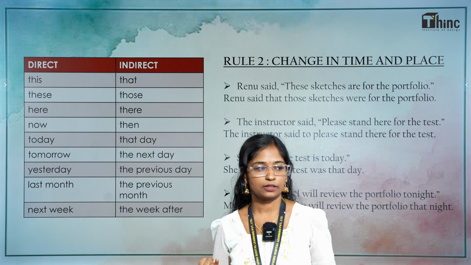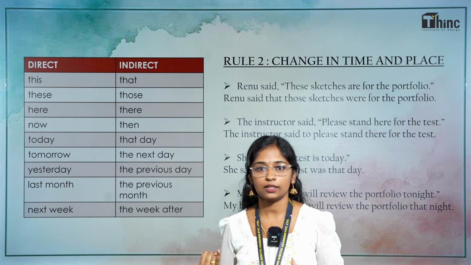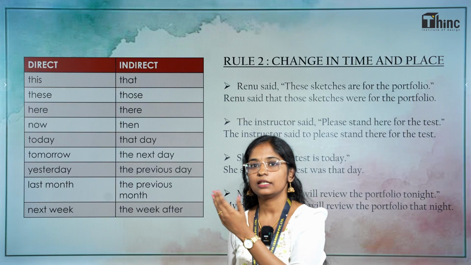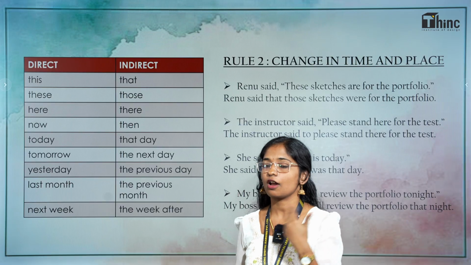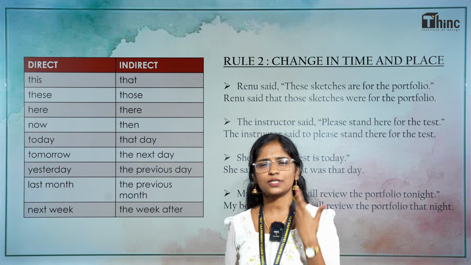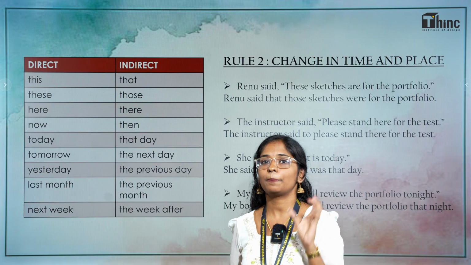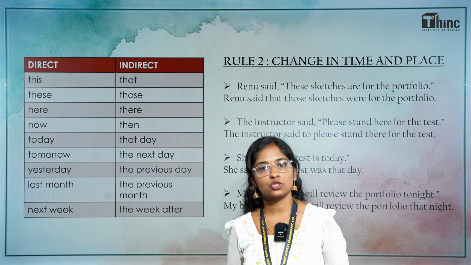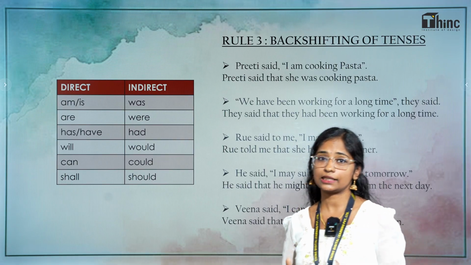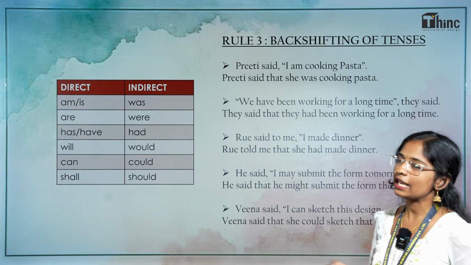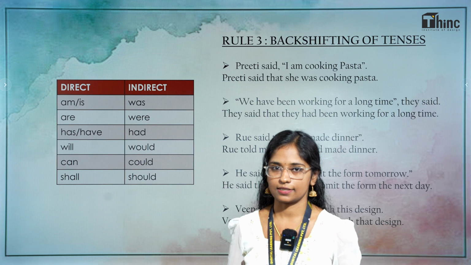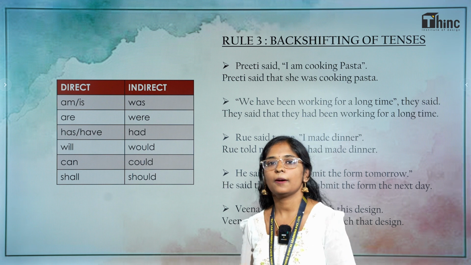If someone says, there is a girl called Maya and she is saying, I am tired, in reported speech, when we hear this and when we are saying it to someone else, it is she was tired. It's not I, she. So that's the first rule. Change in the pronoun. Now what is the second rule? The words that refer to a particular time or place, like today, yesterday, these words also change. What is the third rule? The third rule is that there will be a backshifting of tenses. All these sentences, they will change into a past tense.